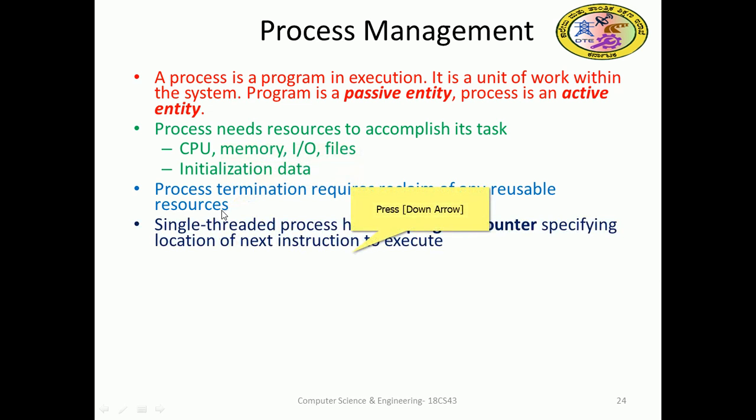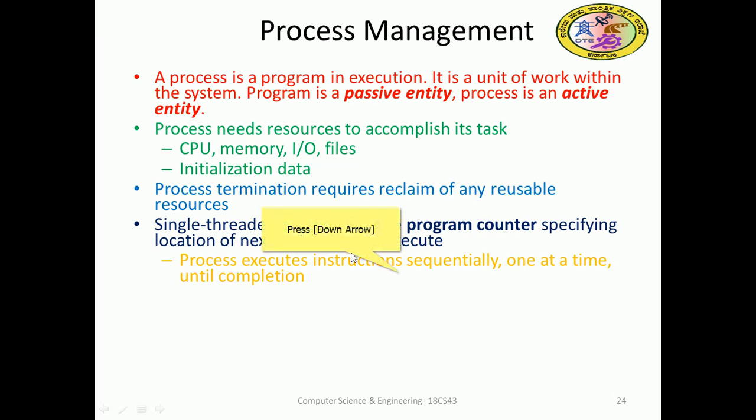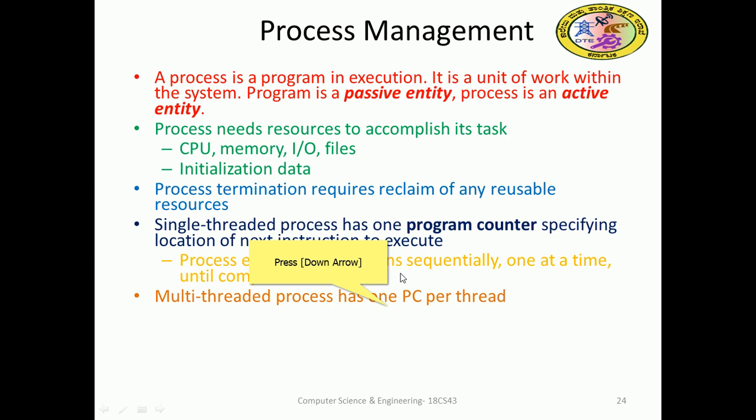A single-threaded process has one program counter, specifying the location of the next instruction to execute. The process executes instructions sequentially, one at a time, until completion. Multi-threaded processes have one PC per thread.